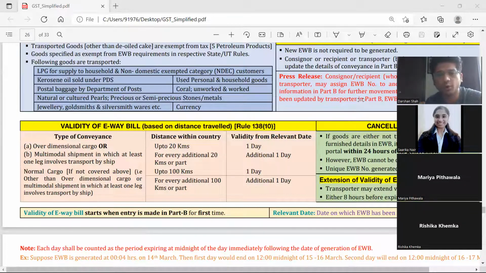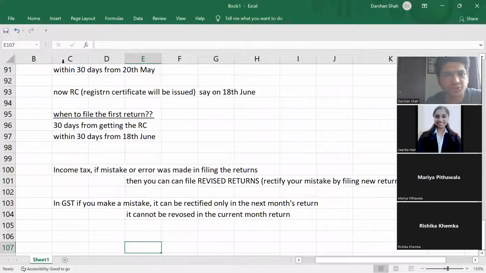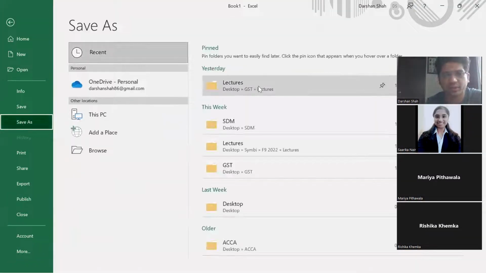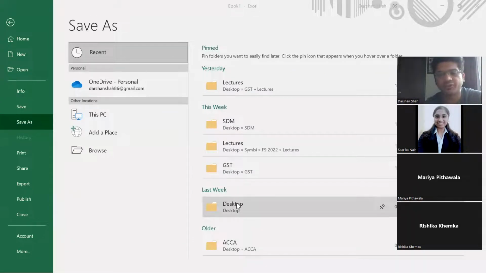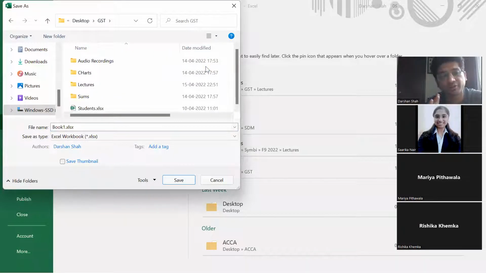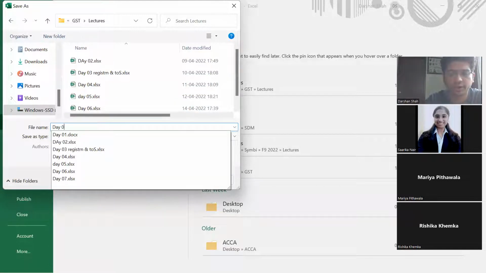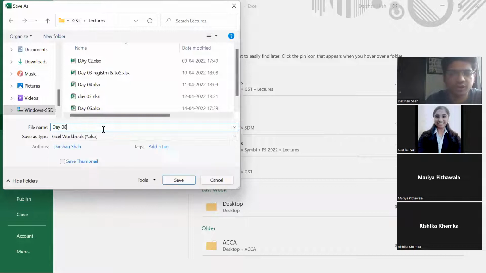All right. So now I'll give some homework questions on the Google Drive. On the Google Drive, I have made 4 folders: audio recording, charts, your lectures, and homework problems. So I'll upload over there. Tomorrow we'll finish off the remaining small concepts, and we'll start with customs. Oh, not tomorrow, day after tomorrow. So no lecture tomorrow, guys.